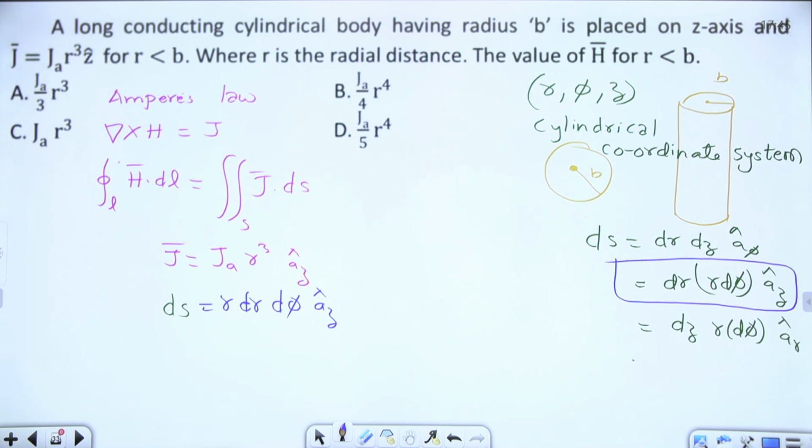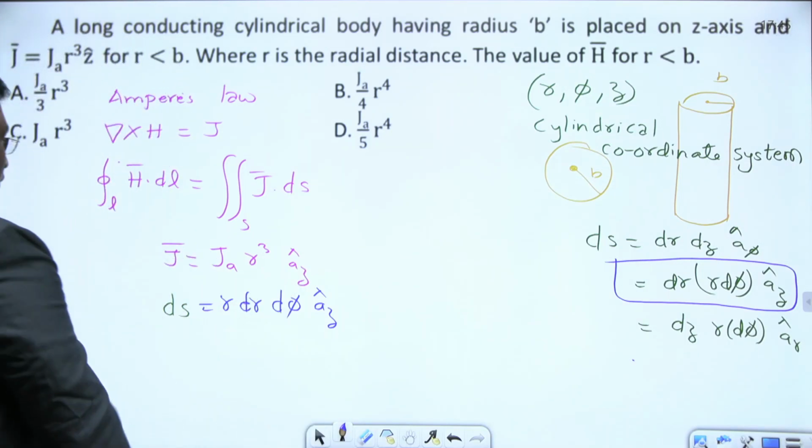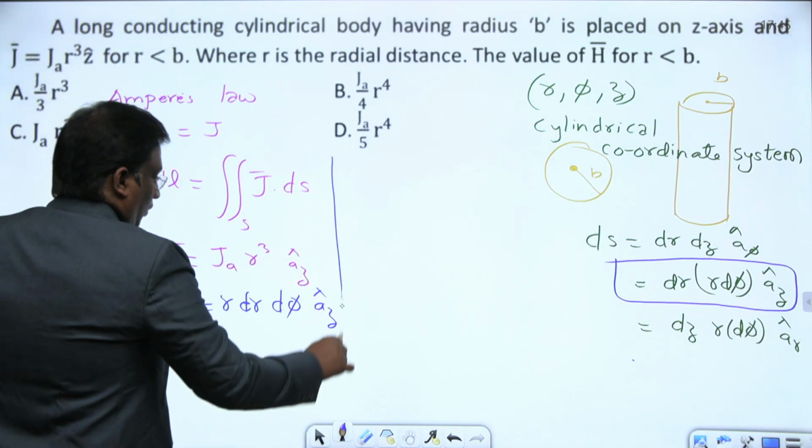R dr d phi along the az cap. That's all finished. Simple. That's all. Selection of this ds is important. That's all in this question. Okay.